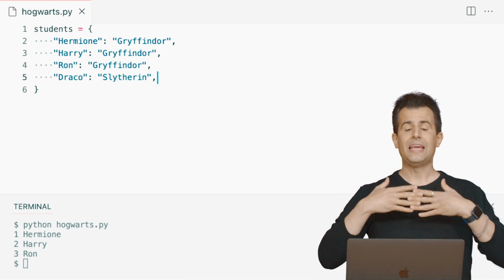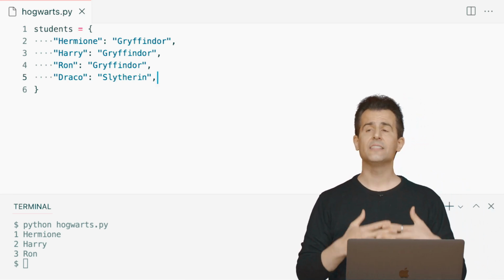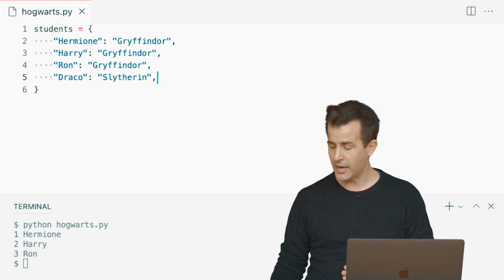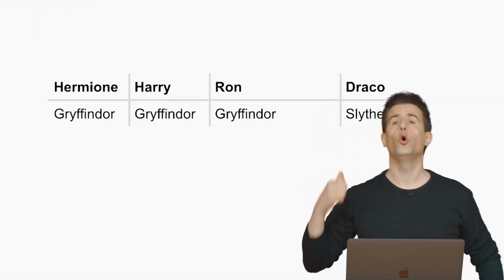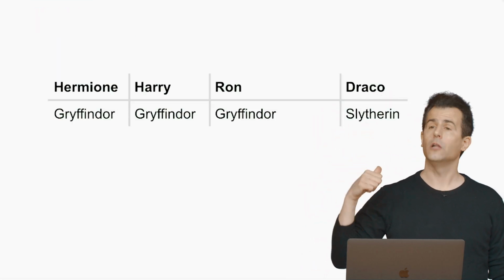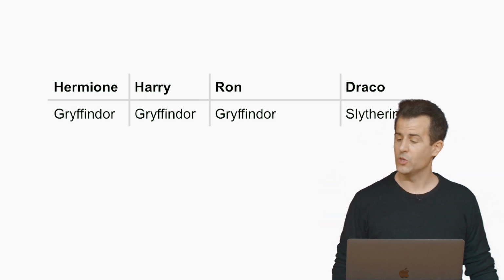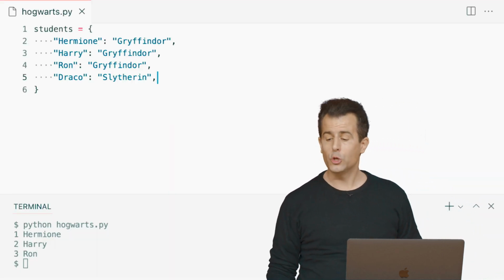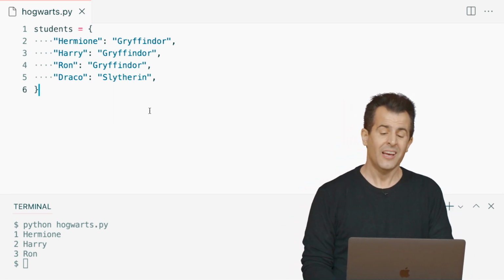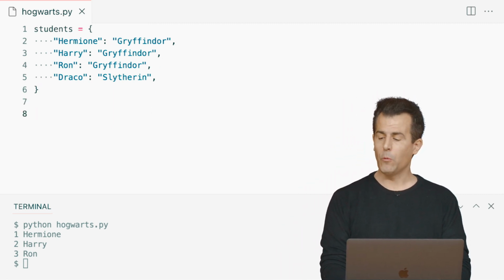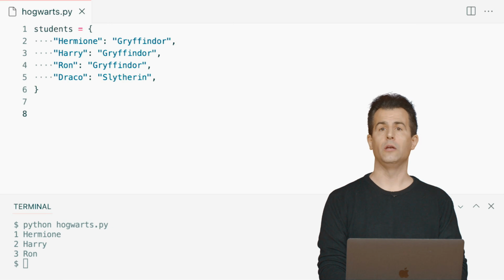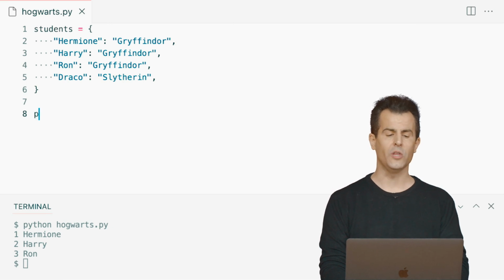So now I have each of these keys on the left and values on the right, which is really, again, just a code implementation of this idea, a little chart that you might write up with paper and pencil when associating something with something else. So how do I now use this code in an interesting way? The syntax is almost the same. If I want to print out the very first student, Hermione's house, I could do this.